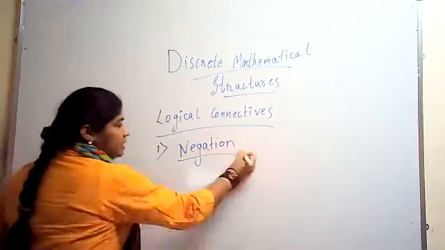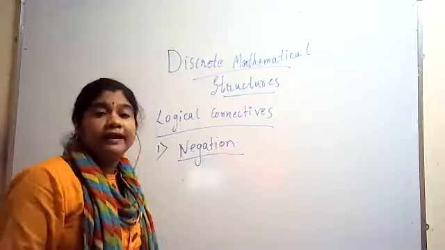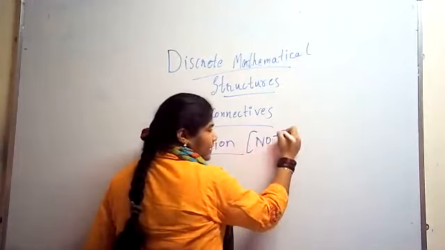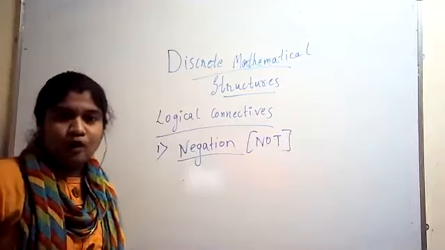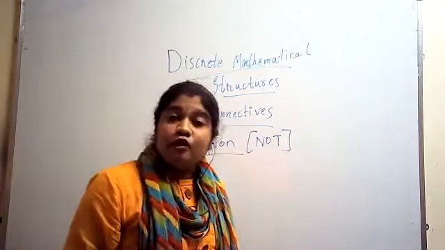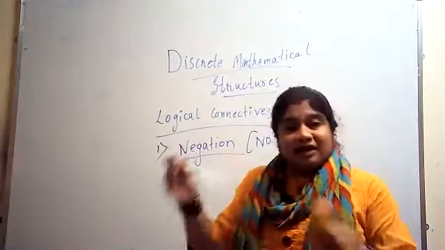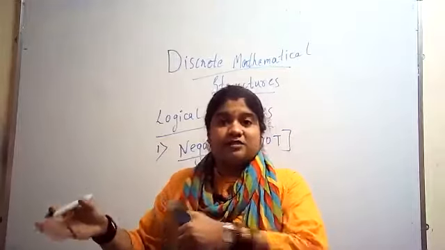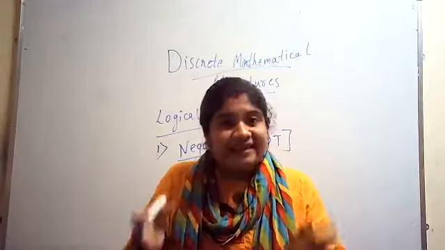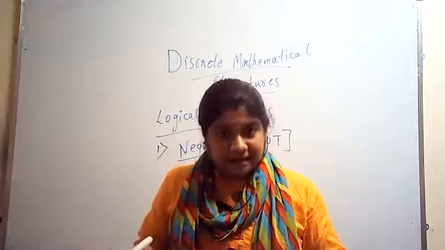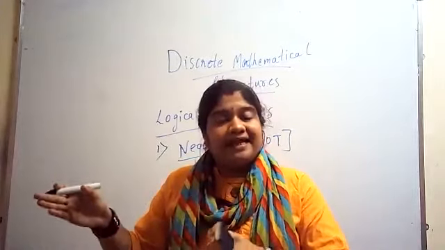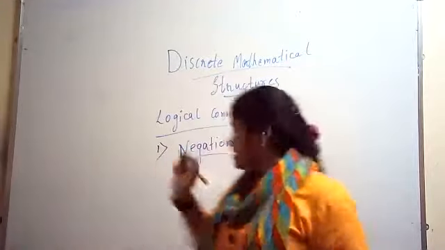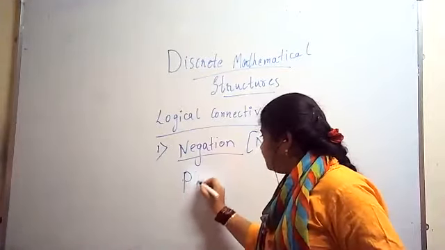This first and foremost connective, negation, is similar to the NOT gate we have studied. What is the meaning of a NOT gate for us? Whatever the proposition P is, we get the complete reverse. For example, if proposition P tells us Bangalore is in Karnataka, then negation of P tells us that Bangalore is not in Karnataka.